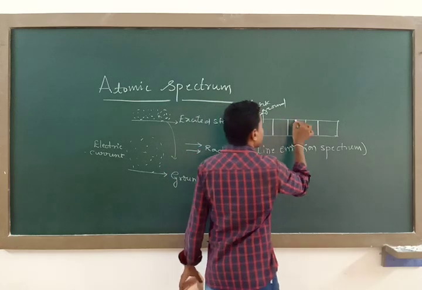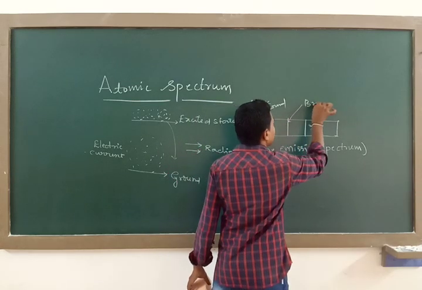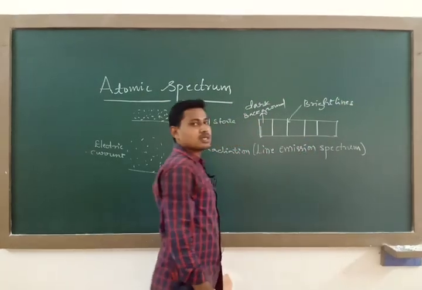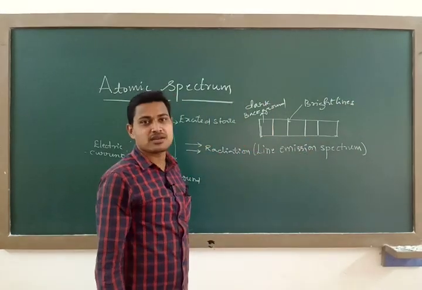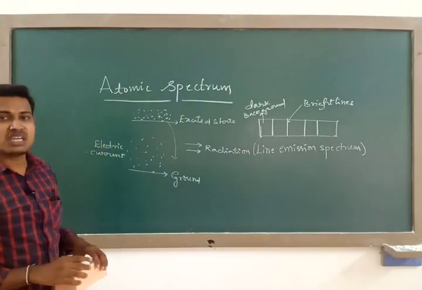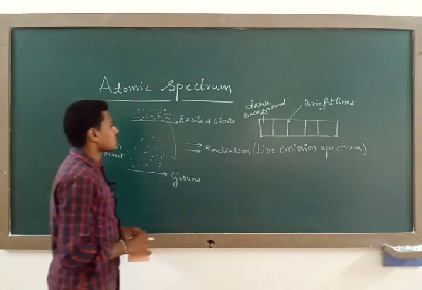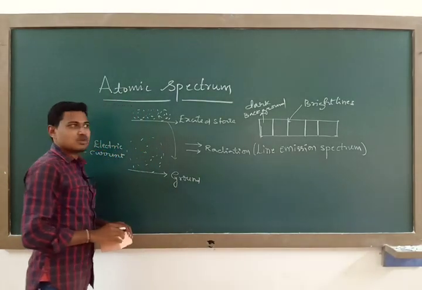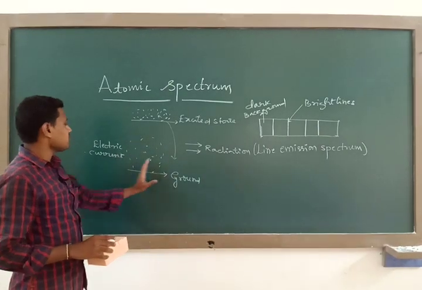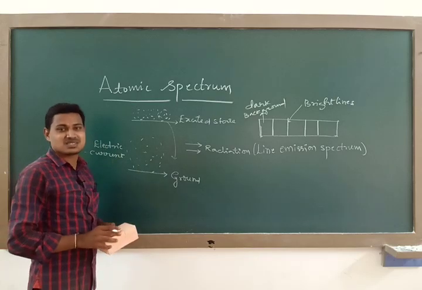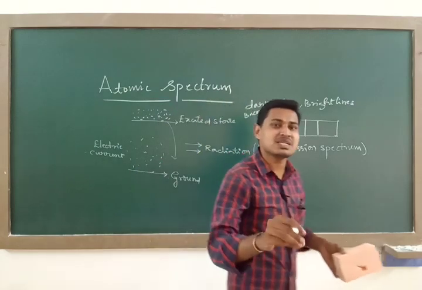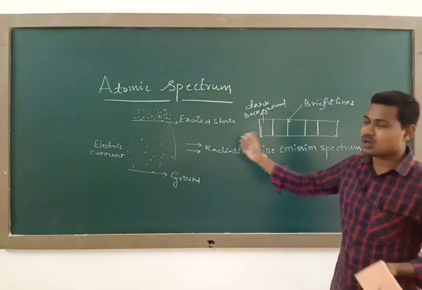And we are going to observe bright lines. These are the bright lines here. So this type of spectrum is referred to as a line emission spectrum. Then what is the use of this type of line emission spectrum in physics? Listen here. The study of line emission spectrum is a fingerprint for identifying the particular element in its gaseous state. So it will help us to identify the element present in the gaseous state. This is called spectroscopy.